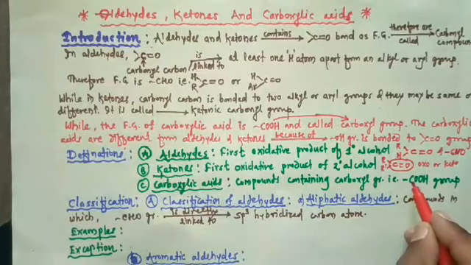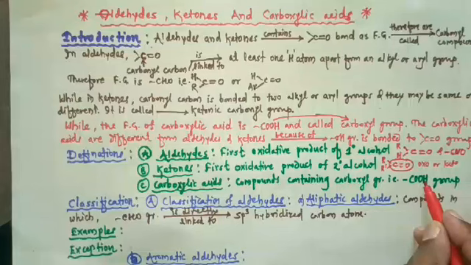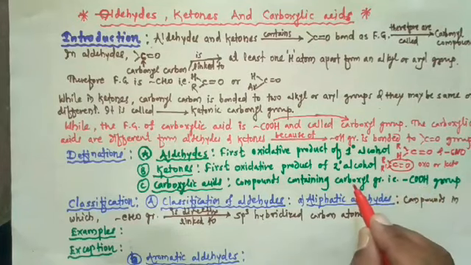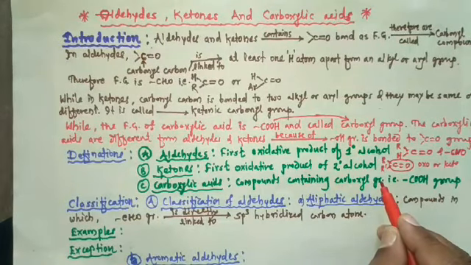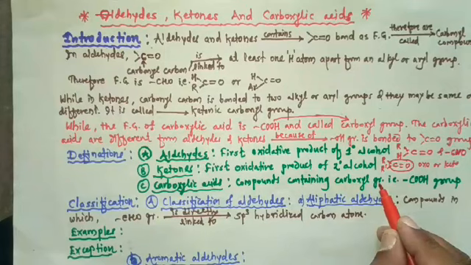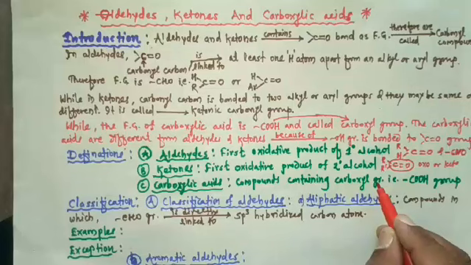This carboxyl group, or COOH group, contains a carbonyl group and a hydroxyl group. That's why the name is carboxyl group. The carboxyl group has a carbonyl group attached to a hydroxyl group. So the name of the carboxyl group is like this.